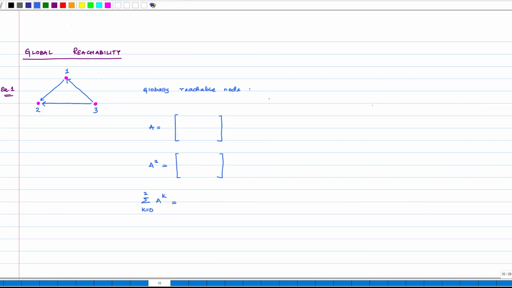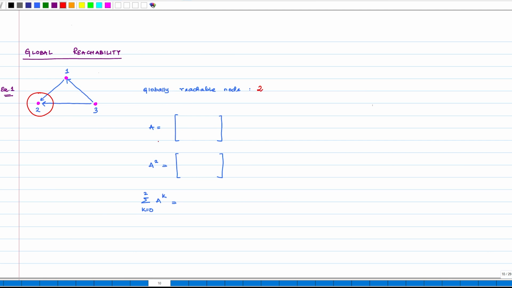Now, let us look at in what ways these properties can be used to talk about the global reachability of certain nodes in the adjacency matrix. So, how do we do that? Okay, let's look at some examples to understand how the powers of A can be used to understand global reachability of a certain node. So, in this particular digraph, we see that the globally reachable node is node 2.